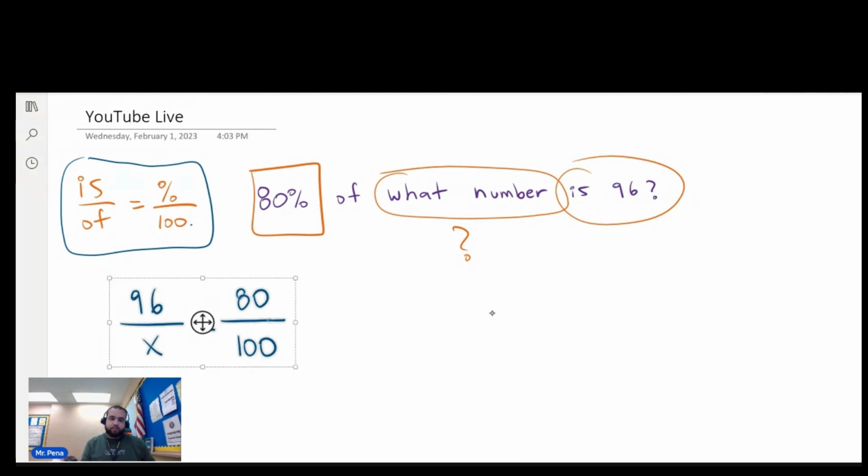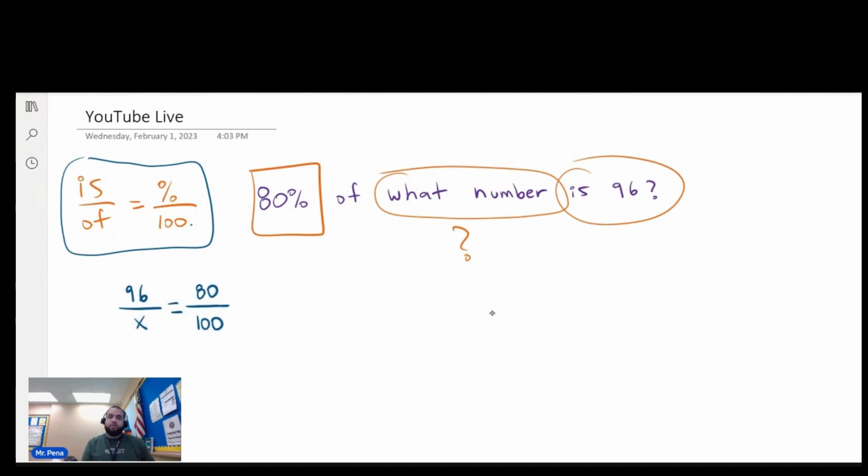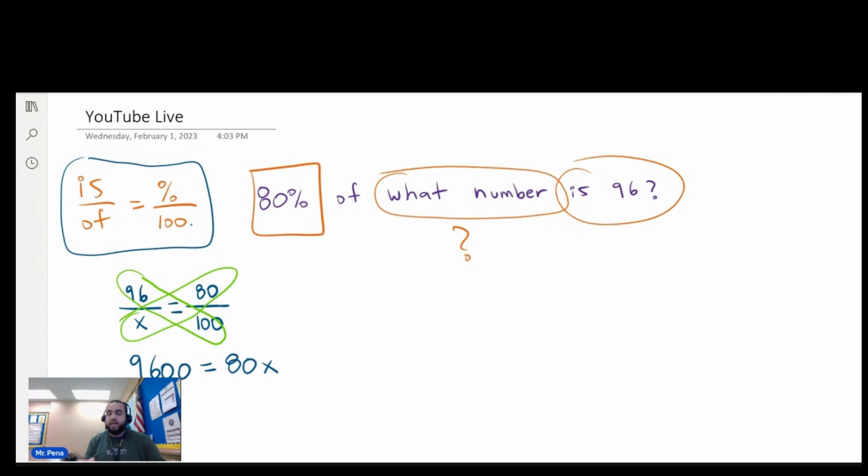And so now we have 96 over x equals 80 over 100. The next step is to cross multiply. 96 times 100 and 80 times x. And so what you're going to do is get a calculator. I just had it with me. Just kidding. 96 times 100. Well, first of all, I don't even need a calculator for that. That is 9600. And then we have 80x.